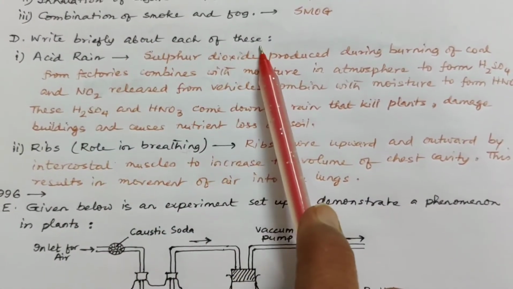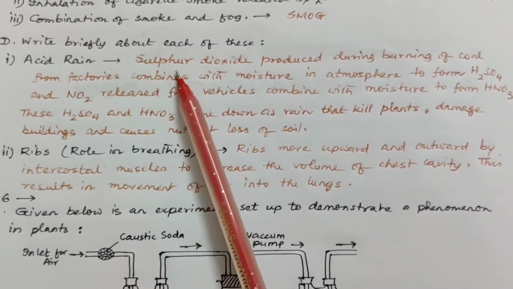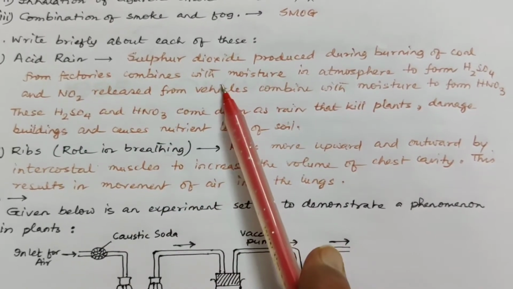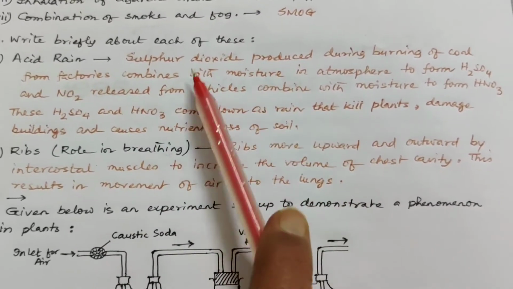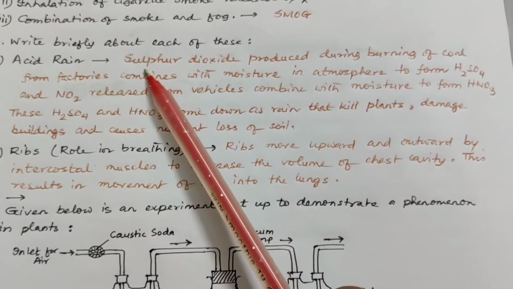Write briefly about each of these. Acid rain. Do you know what acid rain is? Sulfur dioxide and oxides of nitrogen, when they combine with the rainwater, form acid rain. Now, how are these formed?